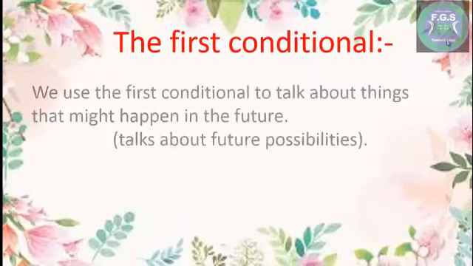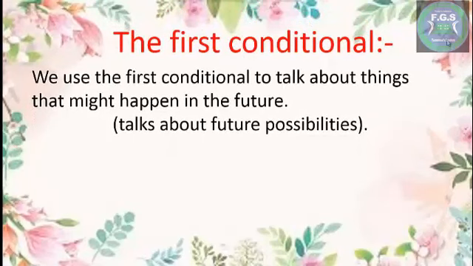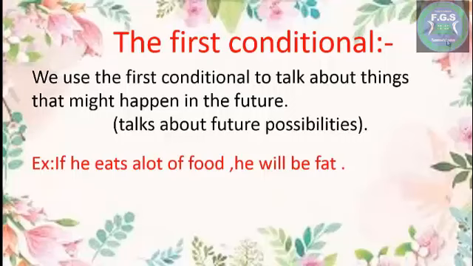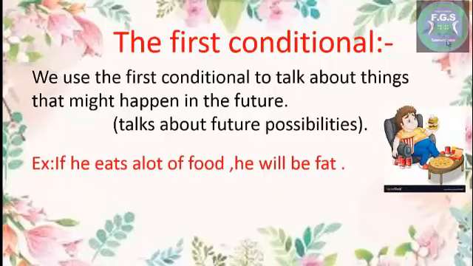So the first conditional of if, we use it to talk about things that might happen in the future. I mean, it talks about future possibilities. For example, as we see in this picture, if he eats a lot of food, he will be fat.